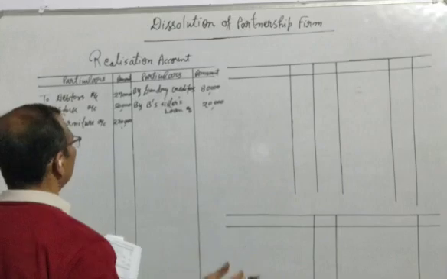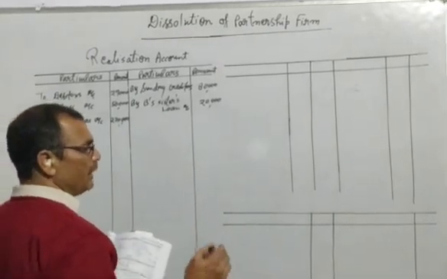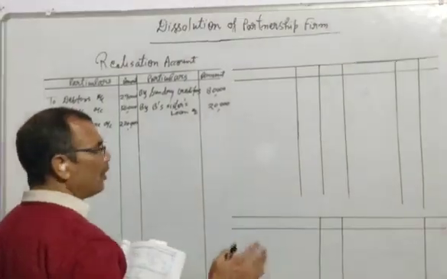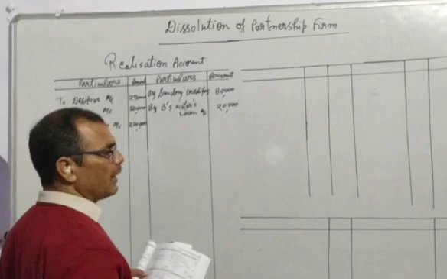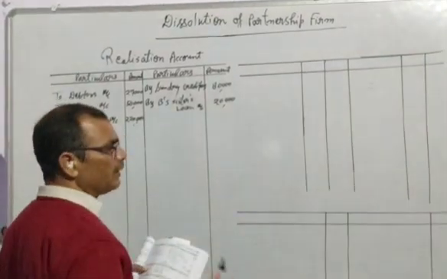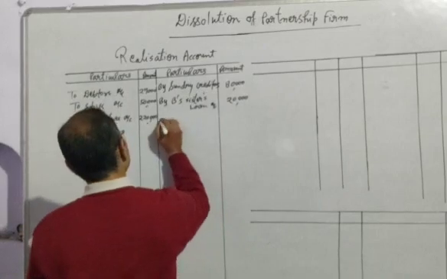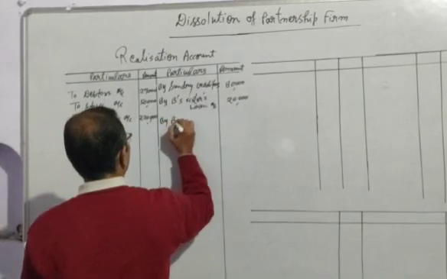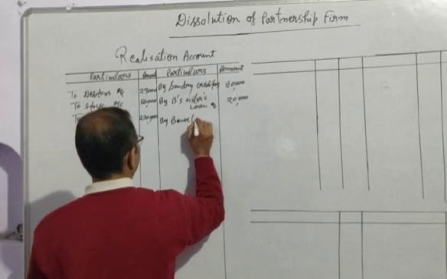After doing this, now we will sell all the assets. If the assets are sold, we will write in the credit side by the name of bank, and if any part or any asset is taken over by the partner, at that time we will write by the name of the partner. So we will write here firstly by bank, assets realized.